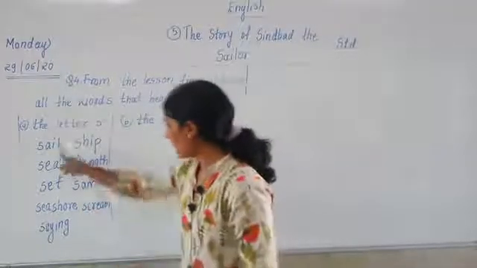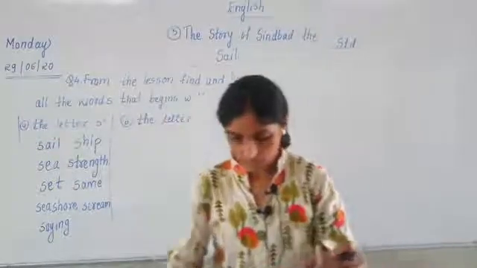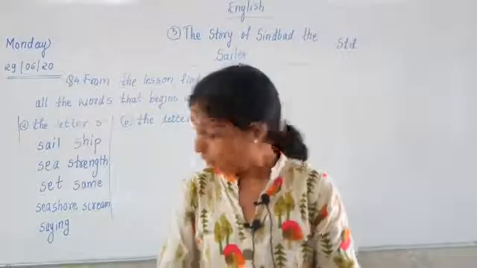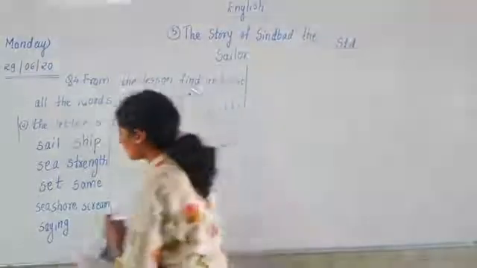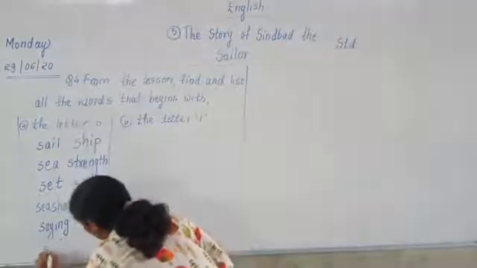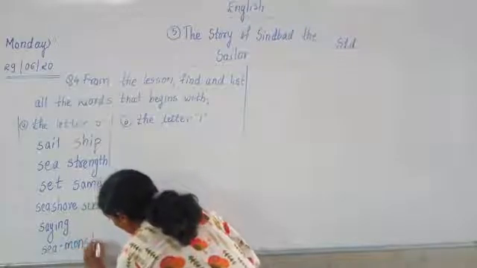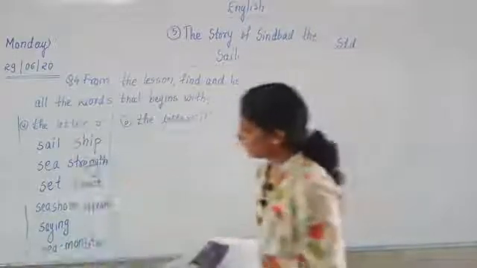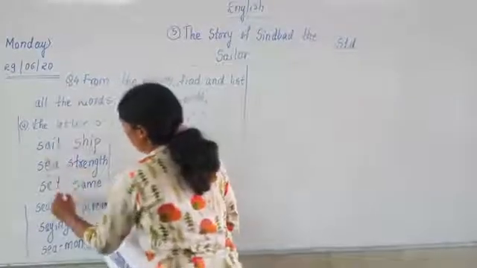10 are more. 1, 2, 3, 4, 5, 6, 7, 8, 9, one word more. Seashore is over. Sea monster is left. I will write down sea monster. S-E-A, M-O-N-S-T-E-R, sea monster. Okay, we have written how many words? We have written 10 words.